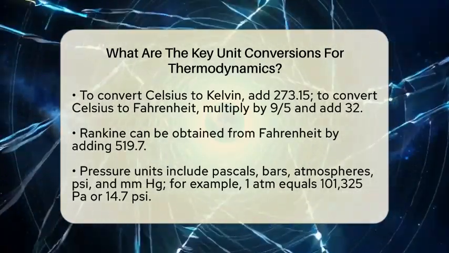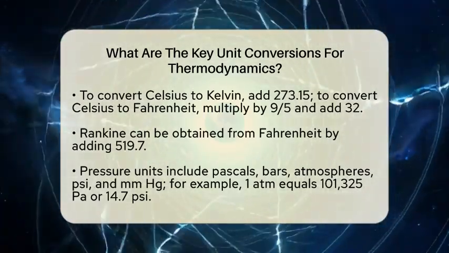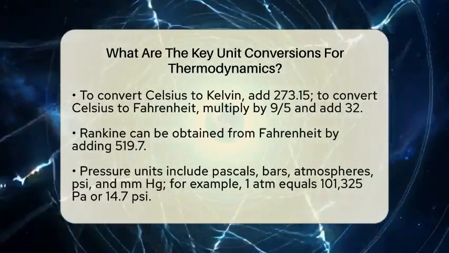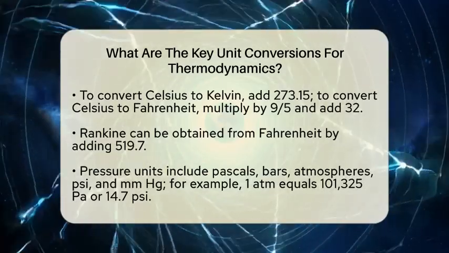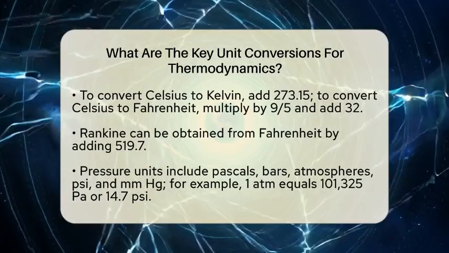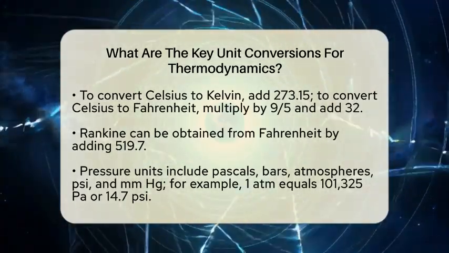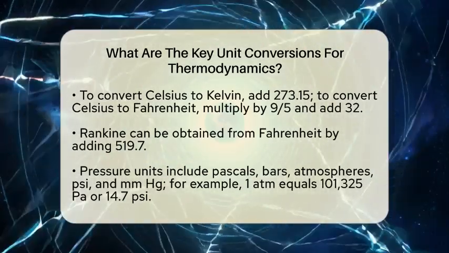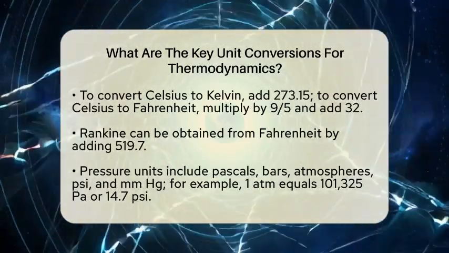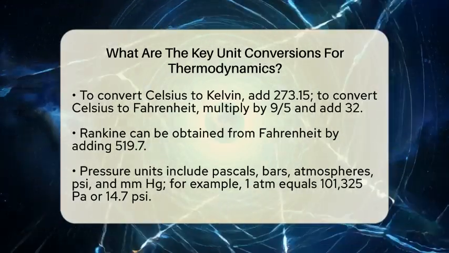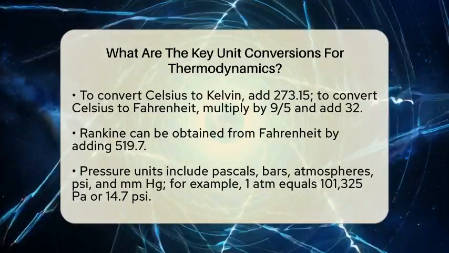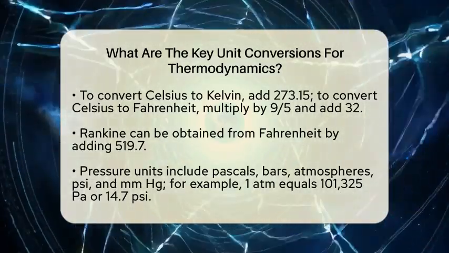Pressure units vary a lot. You might see pascals, bars, atmospheres, pounds per square inch, or millimeters of mercury. 1 atmosphere equals 101,325 pascals, or about 14.7 pounds per square inch. If you need to switch from psi to pascals, multiply by 6,894.76. These conversions are vital when applying equations like the ideal gas law, which relates pressure, volume, and temperature in a closed system.